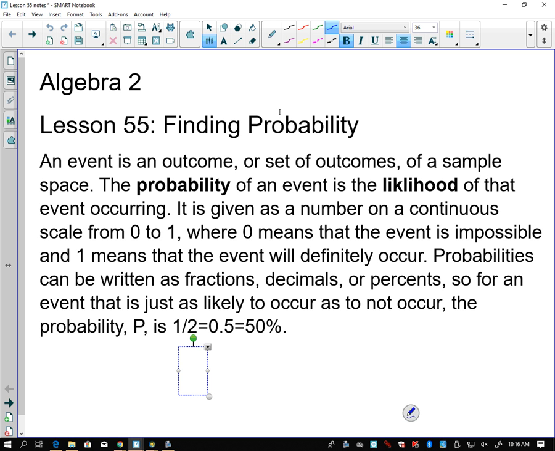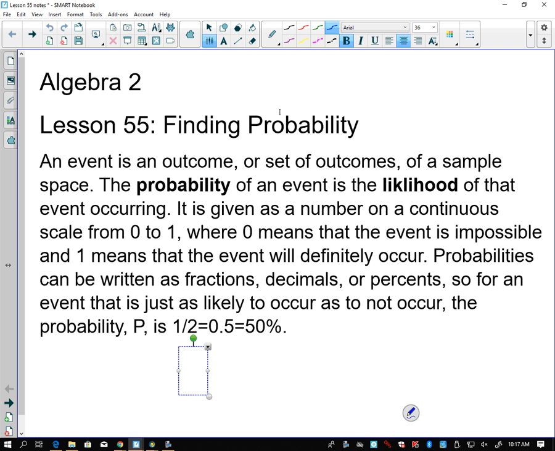Probability is the number of desired over the number total. Number of desired over number total. Class, what is probability? Okay, let's do that a little bit better this time. Class, what is probability? Okay, great. That's a lot better.